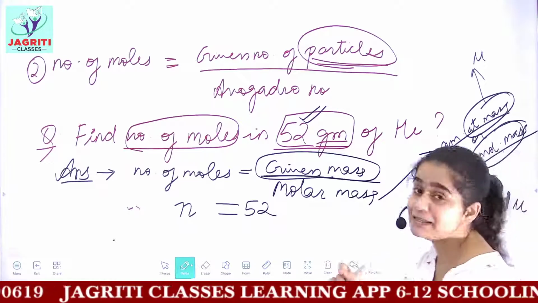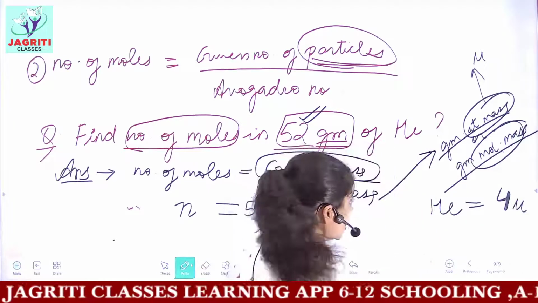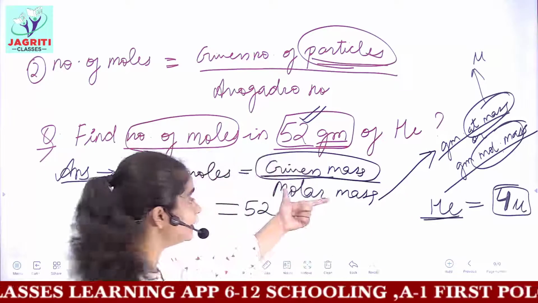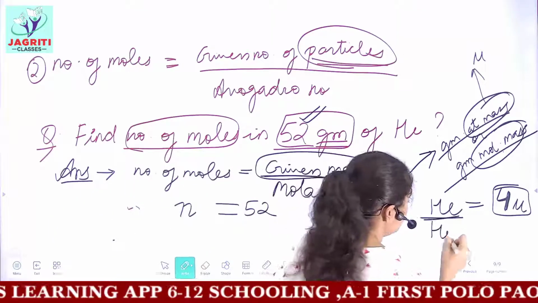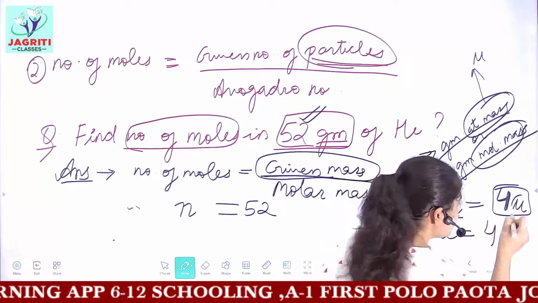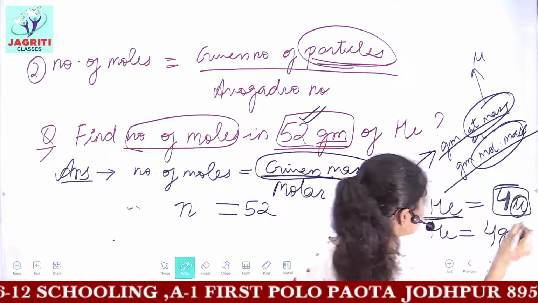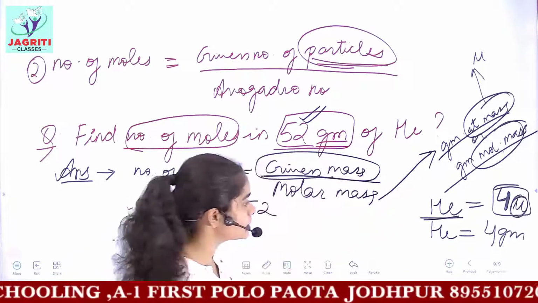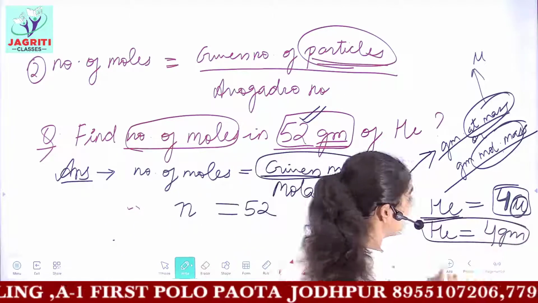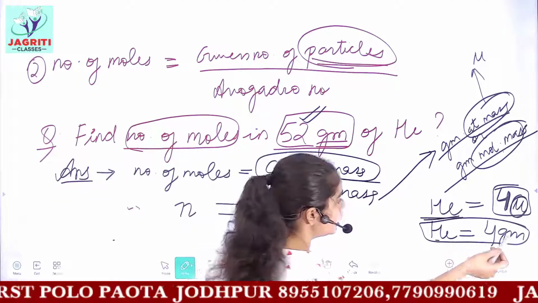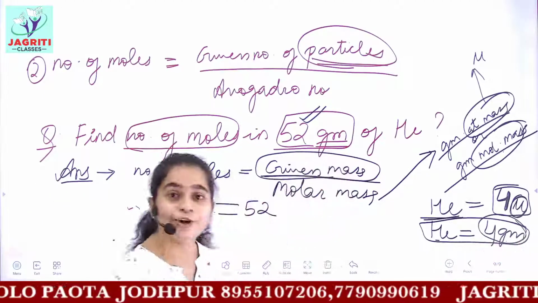If I want to write the molar mass, it would be the same, 4, just with the unit U replaced by grams. So the molar mass of helium is 4 grams.